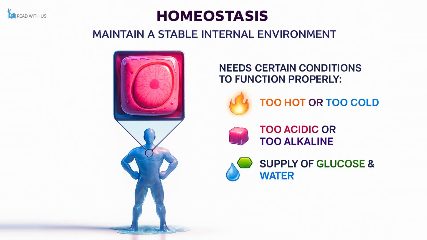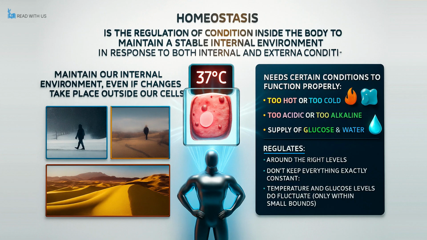To keep everything functioning smoothly, our body works continuously to regulate these internal conditions and make sure they remain within narrow, healthy ranges. While the body does allow small fluctuations in things like temperature and blood sugar levels, it prevents any extreme changes that could harm the cells or stop them from performing their vital roles. We define homeostasis as the regulation of internal conditions in the body to maintain a stable internal environment, particularly in response to both internal and external changes.